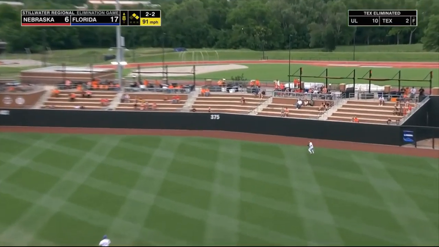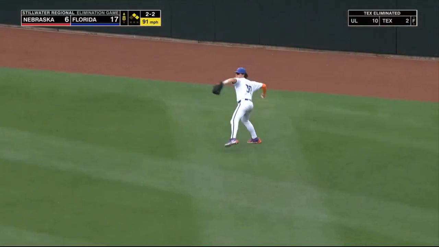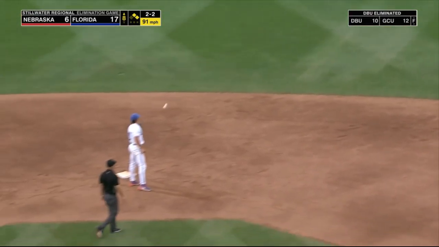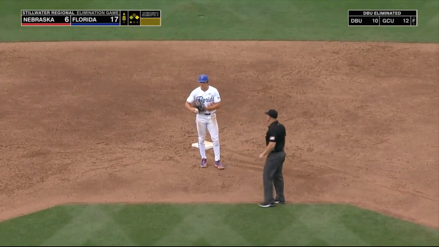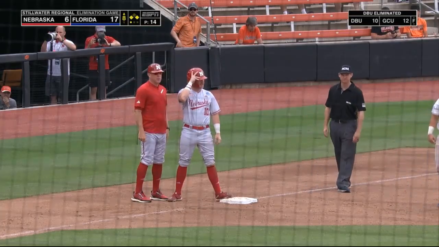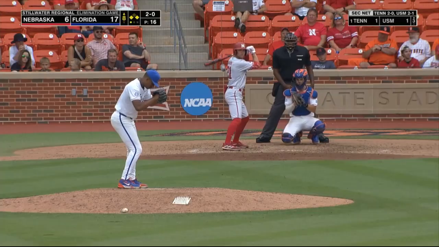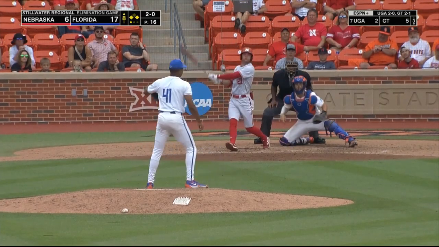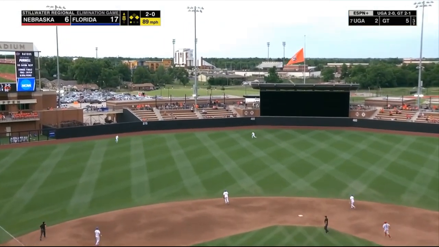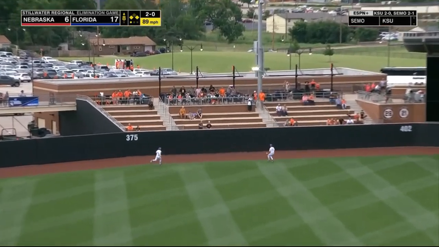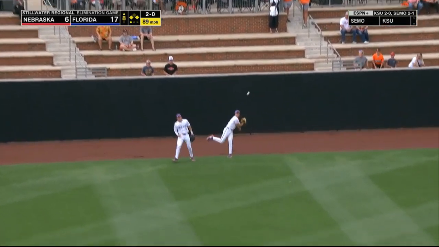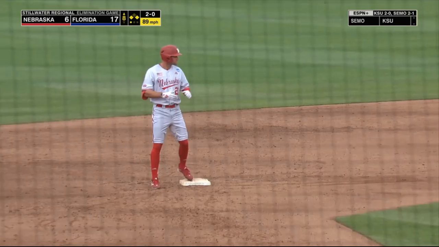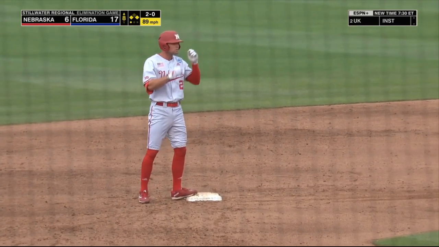Into right field, Wilson. Tagging from second is Columbus. Pandemic shortened seasons there, and sends this one to left center field. Robertson on the run. Shelnutt back, and that's off the base of the wall. Trotting home, Columbus. Headed to third, Stokes. They'll stop him there. And it's a pinch hit run scoring double for Clay Bradford.